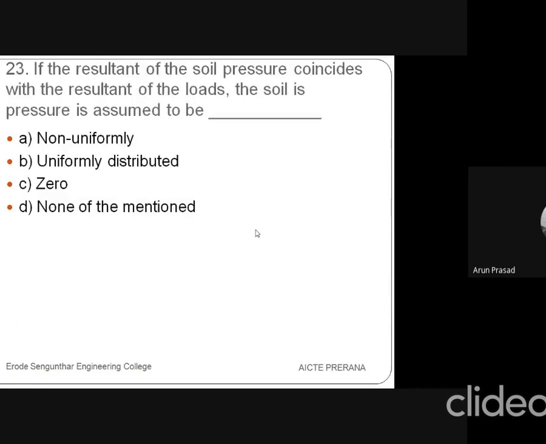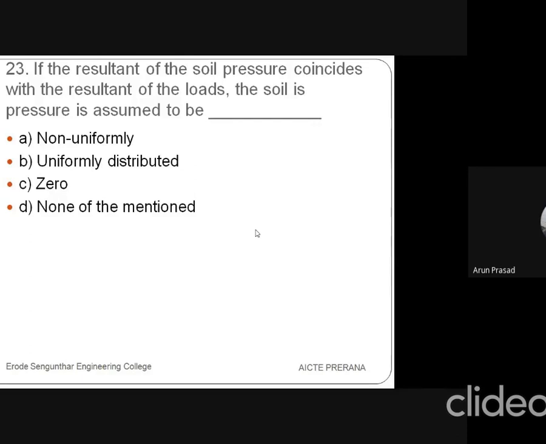The next question is, if the resultant of the soil pressure coincides with the resultant of the loads, the pressure is assumed to be. So the answer.